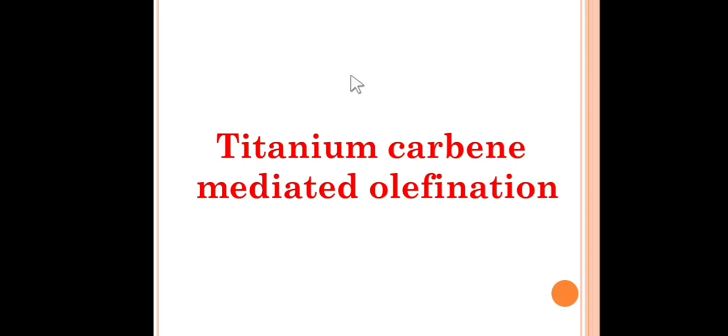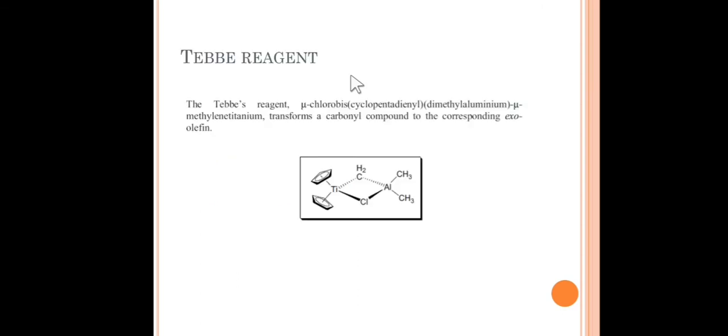So there are two very important reagents which are always discussed in organic chemistry, that is Tebbe reagent and Petasis reagent. Okay, so friends, we will start our discussion with Tebbe reagent. Tebbe reagent is an organometallic compound called mu-chlorobis(cyclopentadienyl)(dimethylaluminum)-mu-methylene titanium. Okay, so this is an organometallic compound, and it is prepared by the following methods.